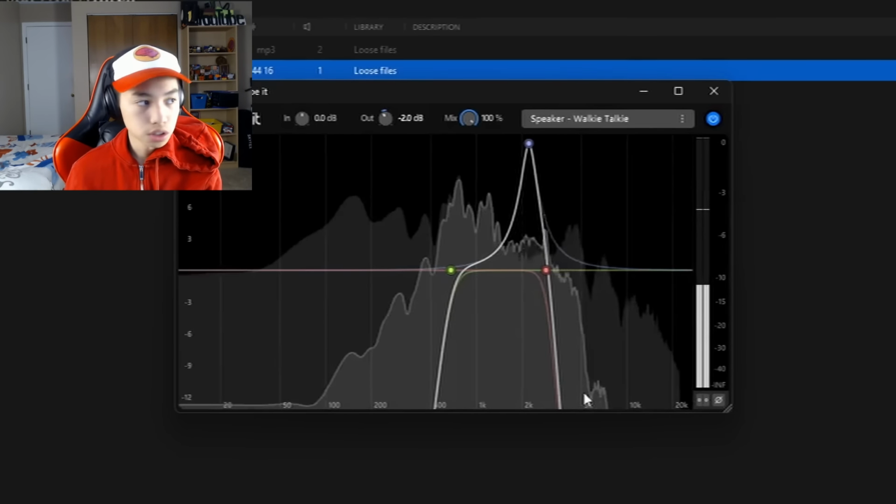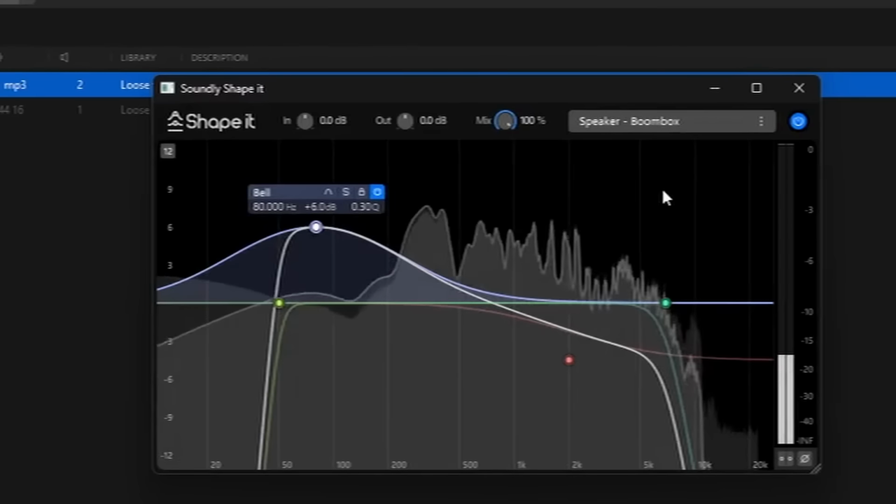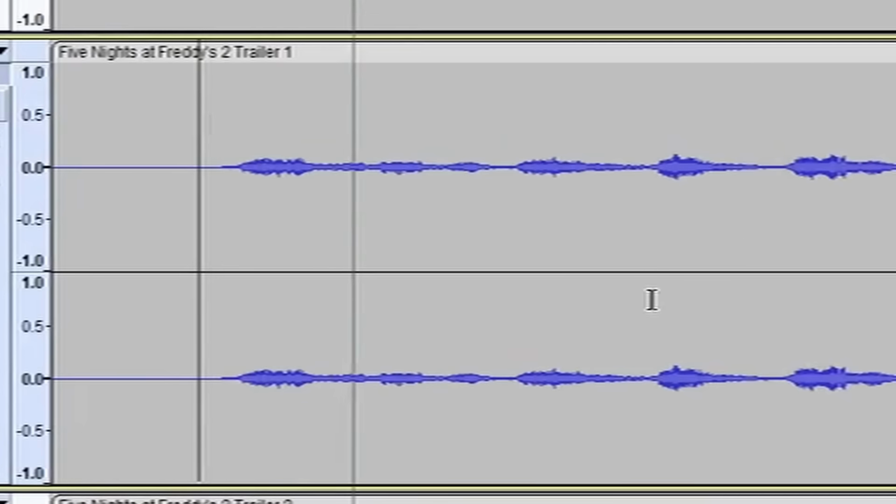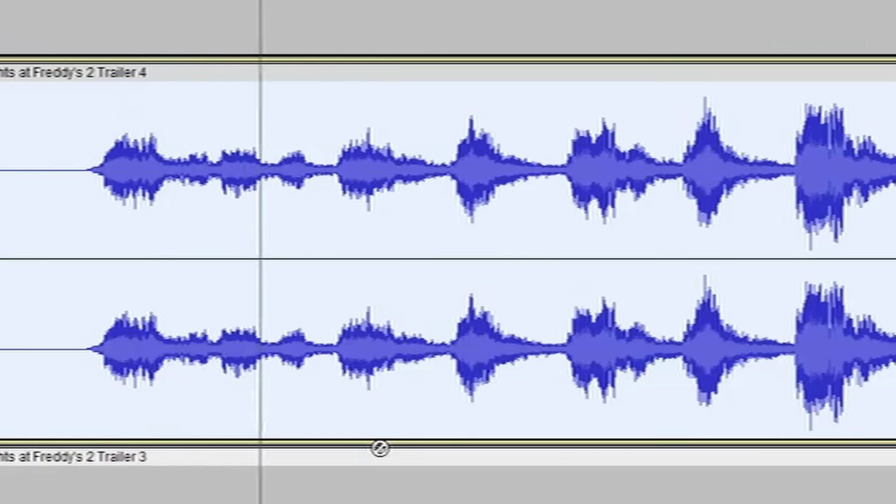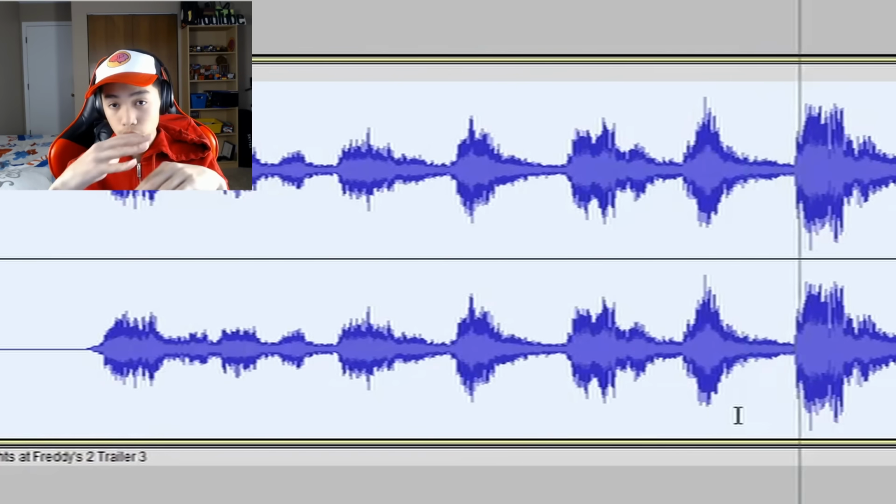Next will be London Bridge. London Bridge is falling down. London. We'll try this walkie-talkie. I think the walkie-talkie emphasizes the retro kind of feel we have to the game.